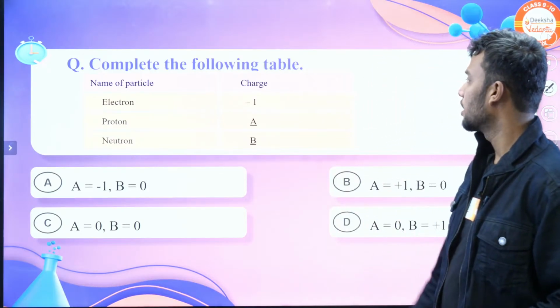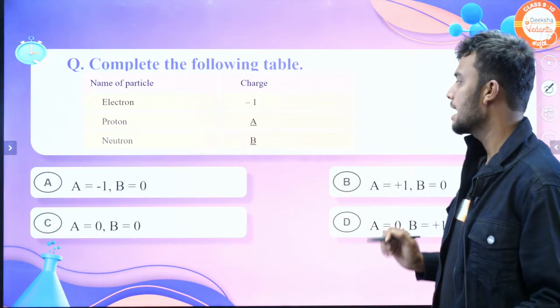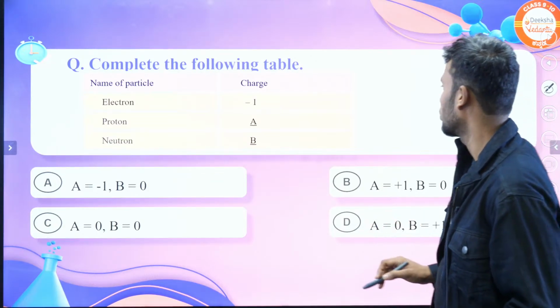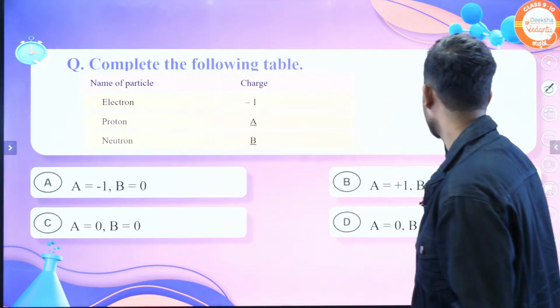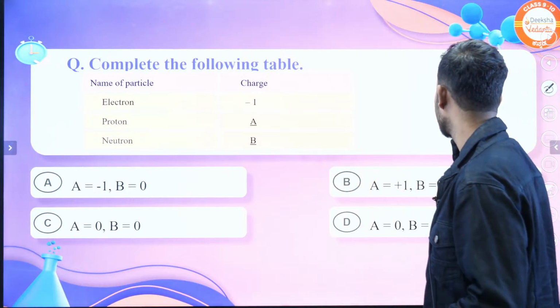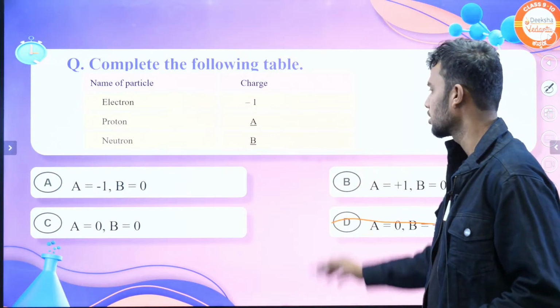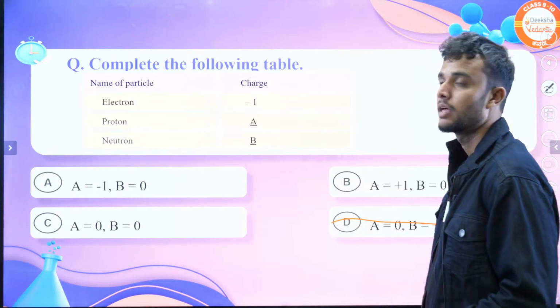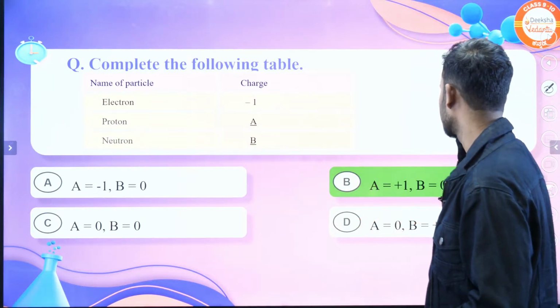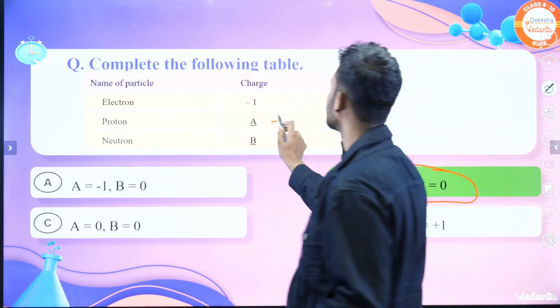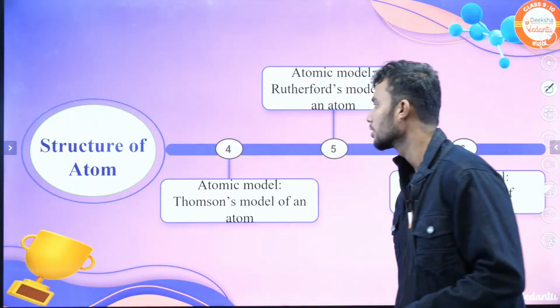Complete the following table. Proton and neutron, they give A is equal to -1, 0, 0, 0. This one is wrong. The answer may be C. What is the answer? The answer is option B. Why? Proton charge I know it's +1, neutron is 0.